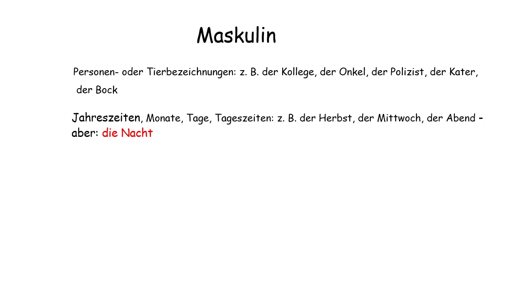Jahreszeiten, Monate, Tage, Tageszeiten. Jahreszeiten means year times, like seasons, months, days, and parts of the day. All are masculine. But here we have an exception: Nacht, night. Night is feminine.